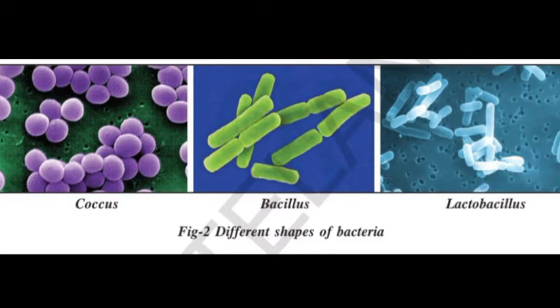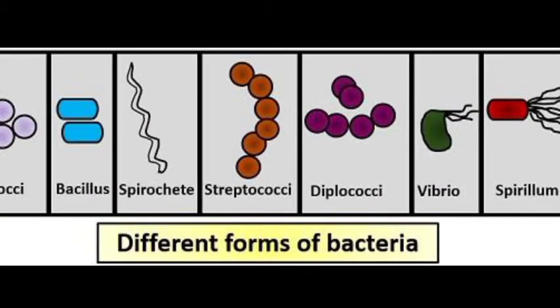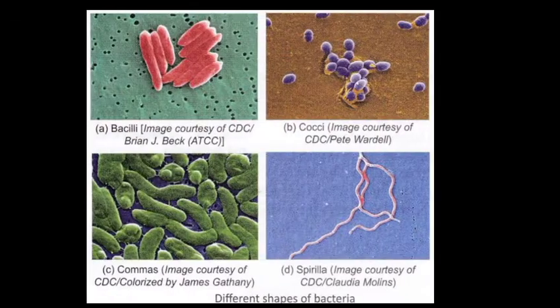Coccus, bacillus, lactobacillus are different shapes of bacteria. Coccus means spherical bacteria, bacillus is rod shaped, spirochete is spiral. Streptococci are cocci bacteria joined like a chain. Diplococci are two cocci bacteria joined together. Vibrio has flagella. Spirillum is like a spring, spiral. These are different forms of bacteria.